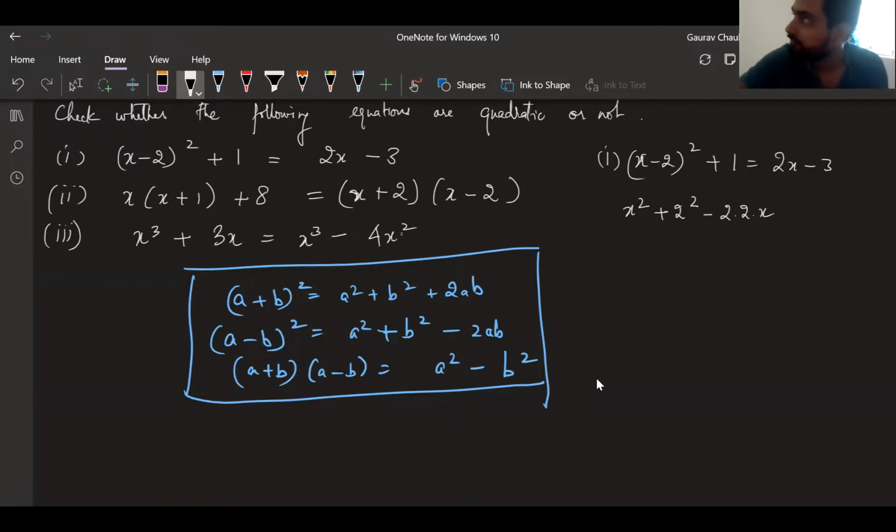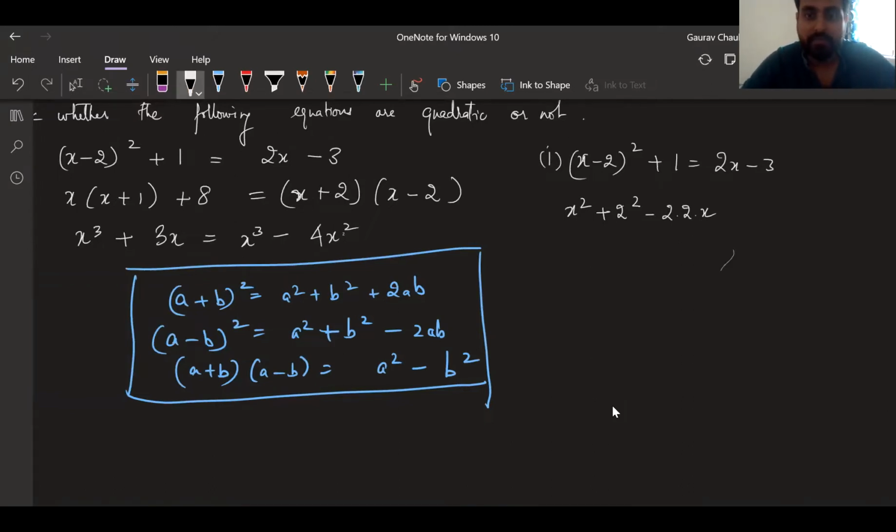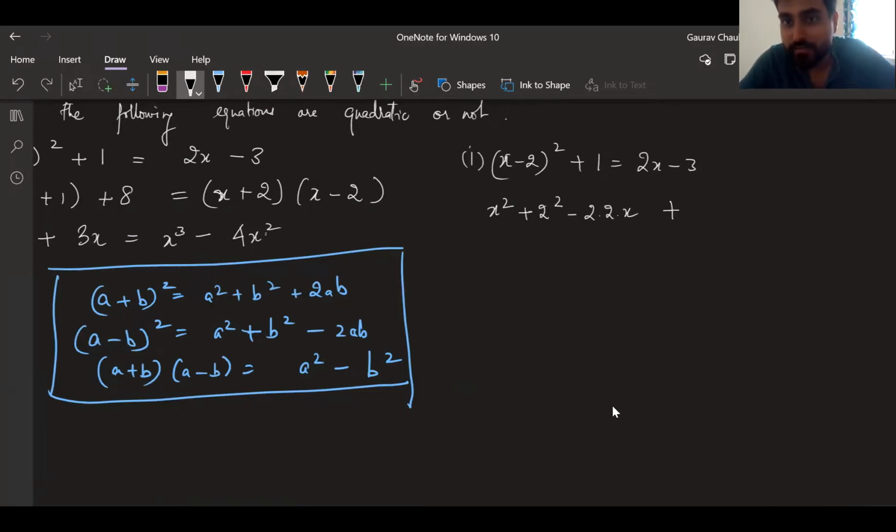Everyone good with this step? Give me a thumbs up if you're clear. I have just opened this particular thing. I've opened this and I've written this. Any doubts, Tulsi? Okay. I'm going to continue writing. So this was opened. Now the next thing is plus 1. I'm going to write plus 1 is equal to 2x minus 3.